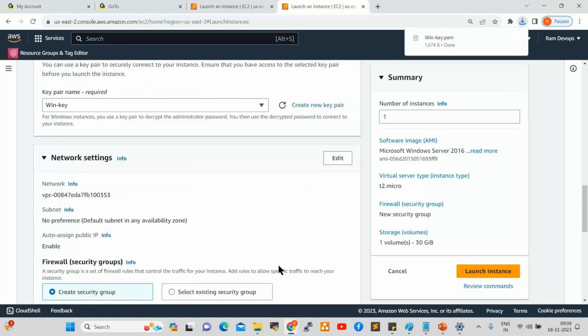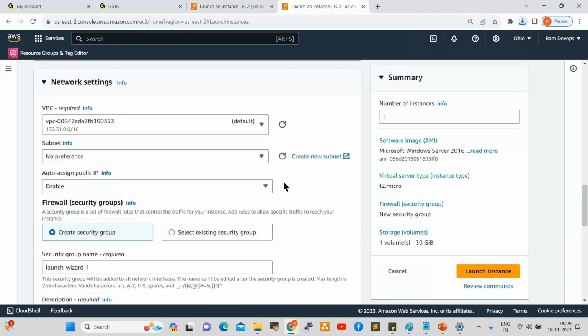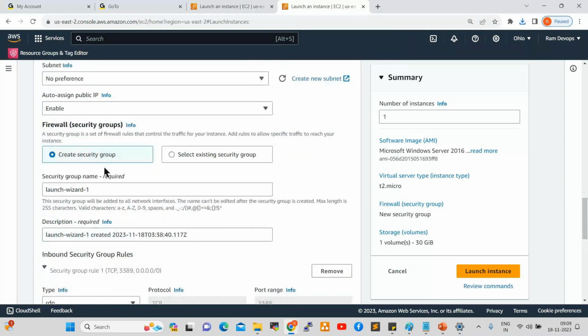Network settings. Yeah, edit here. If you want to use an existing security group you can, or else you can create a new group. So I want to create a win SG, win SG 123 something. Same name I want to give in the description also.